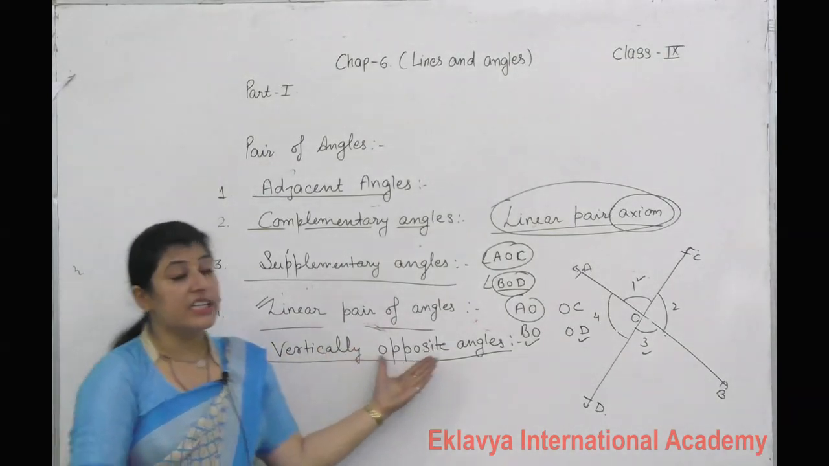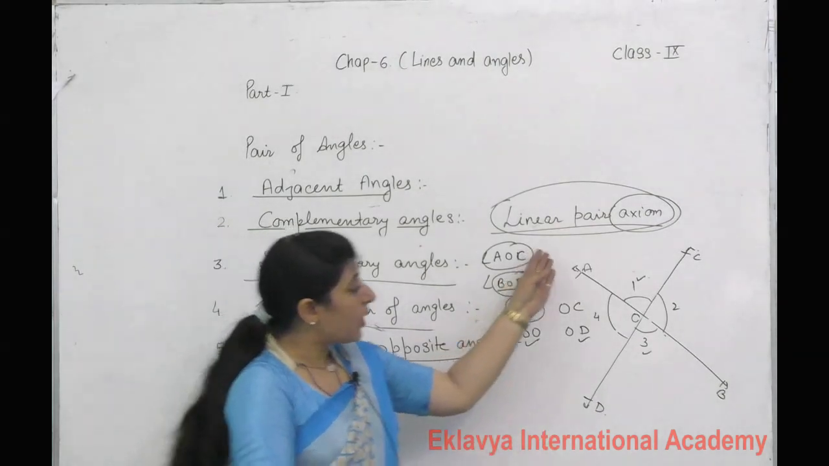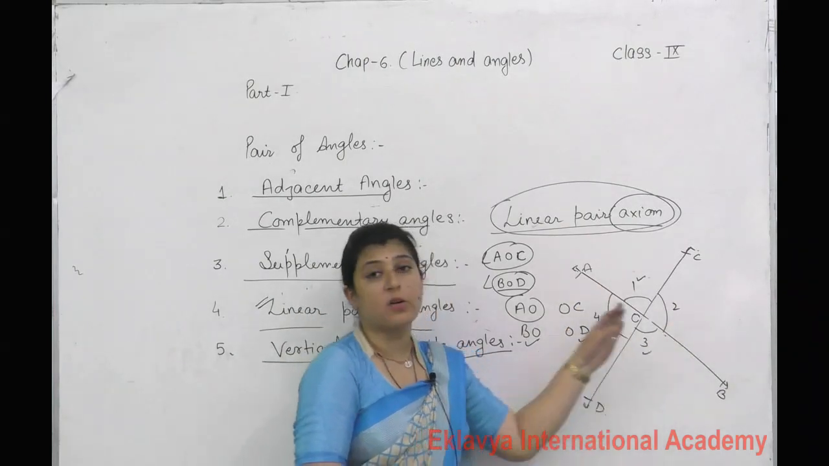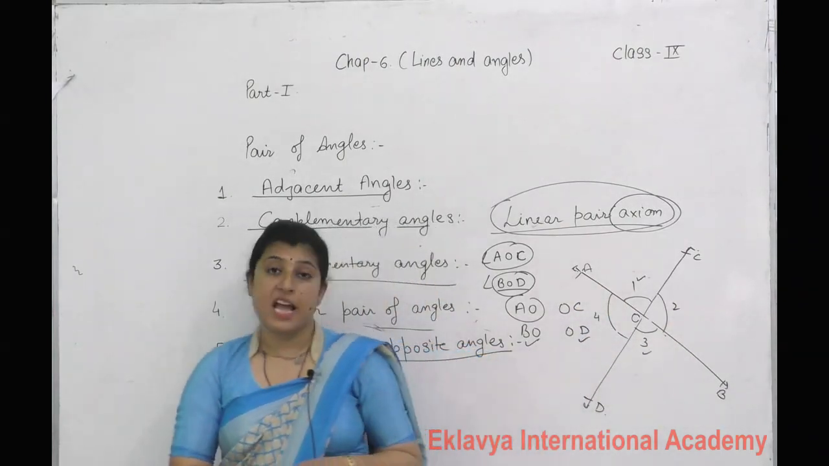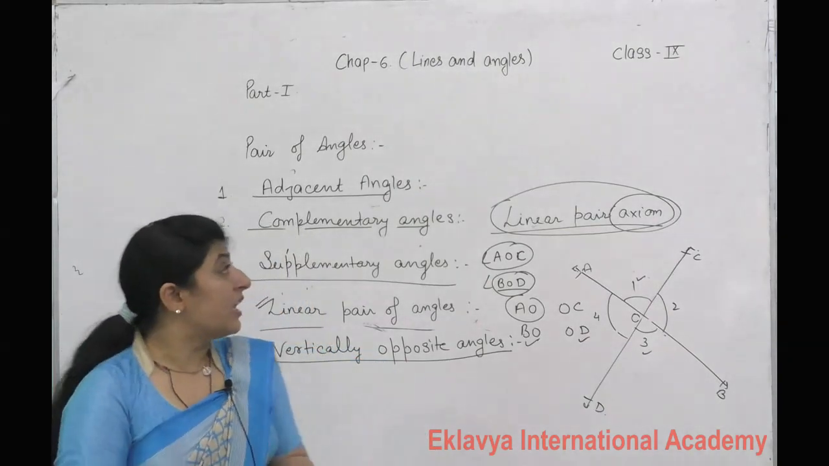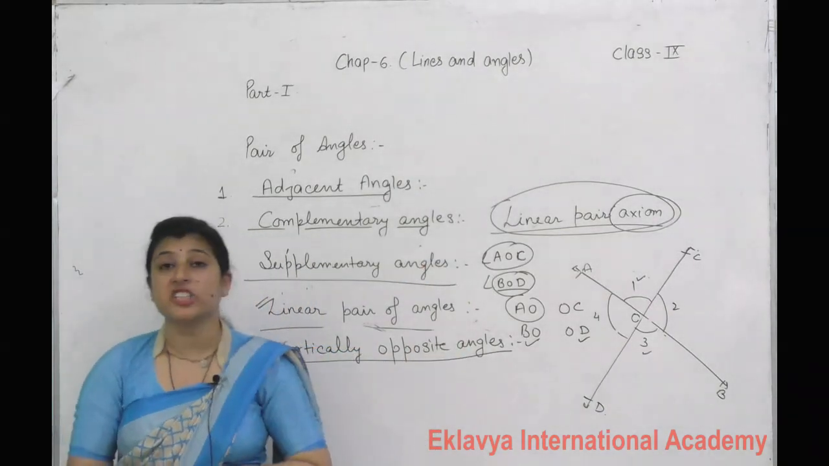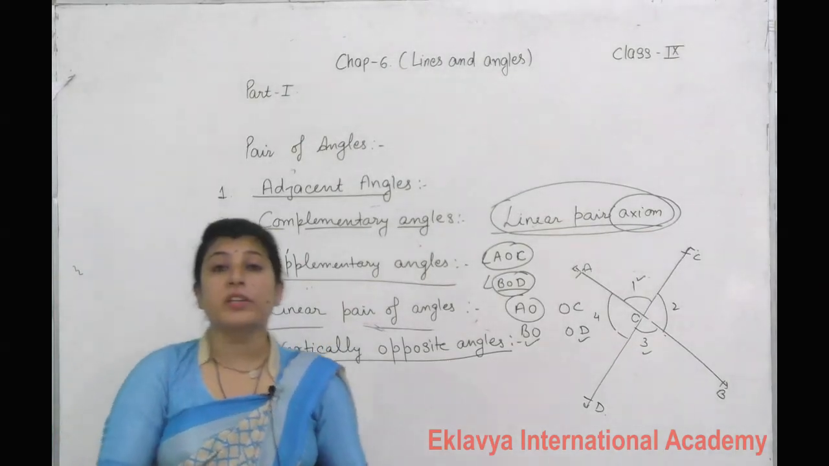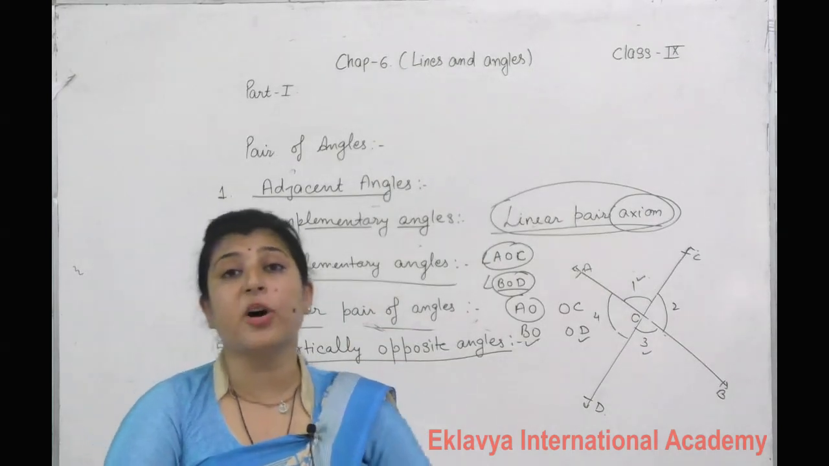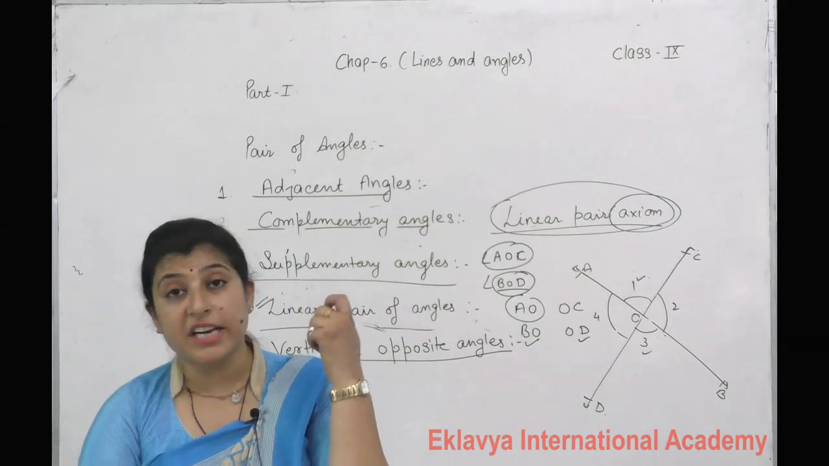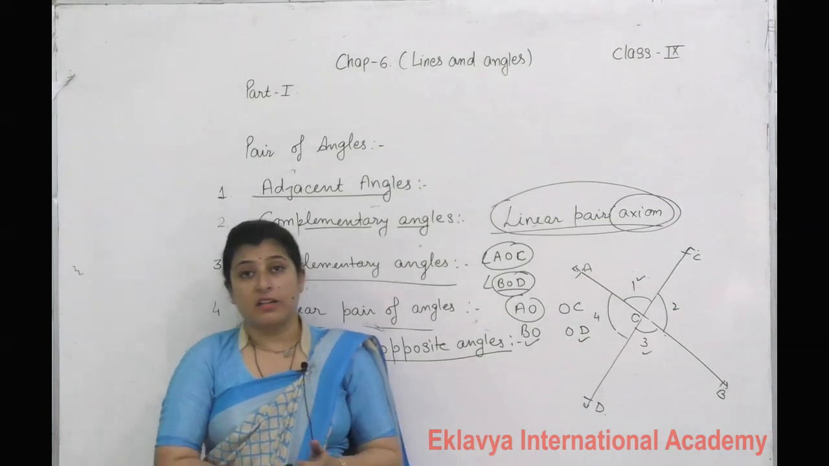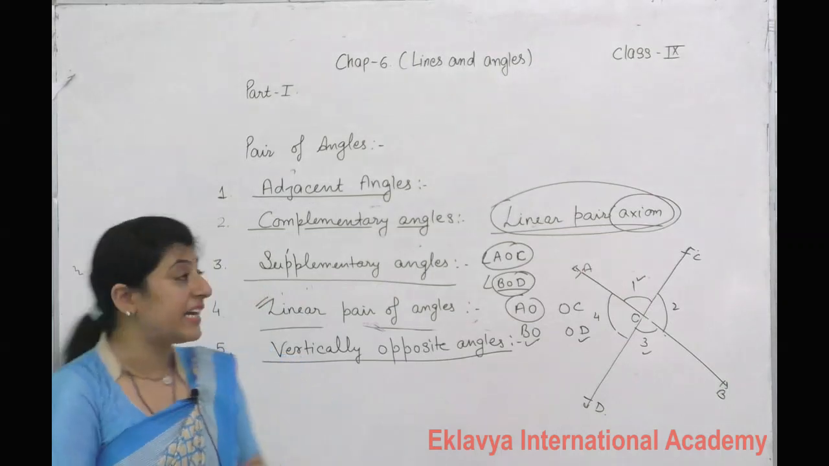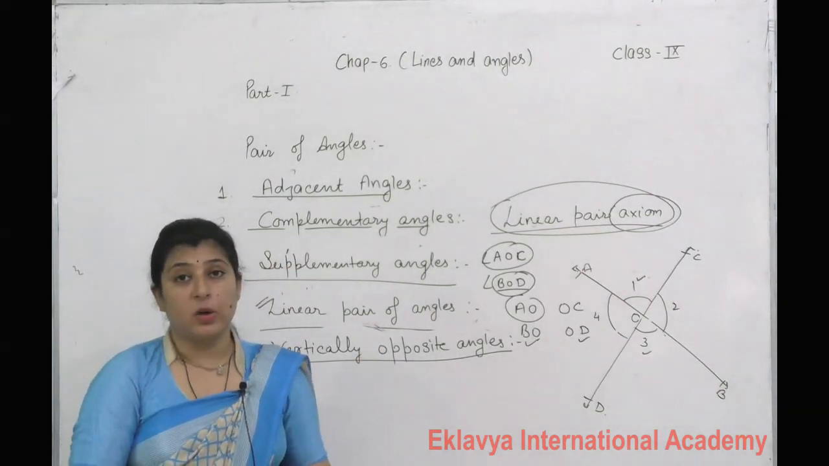Next we described vertically opposite angles. When two lines intersect each other, the pairs of opposite angles are called vertically opposite angles. Okay students, now write all these definitions in your fair notebook. You already have the NCERT book, try to read your NCERT book. Every definition is given with description. So read your book properly and write down all these definitions. Okay, thank you.